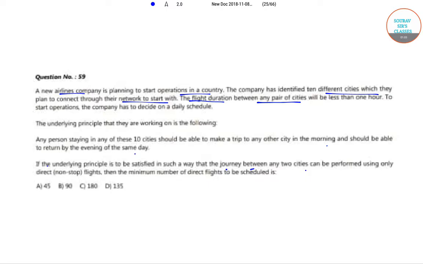So, for any pair of cities, say A and B, to satisfy the underlying principle, there must be a morning flight from A to B, an evening flight from B to A, and a morning flight from B to A, and an evening flight from A to B. Only then can a person from A or B travel to B or A and return the same day. Hence, there must be 4 flights between any pair of cities.